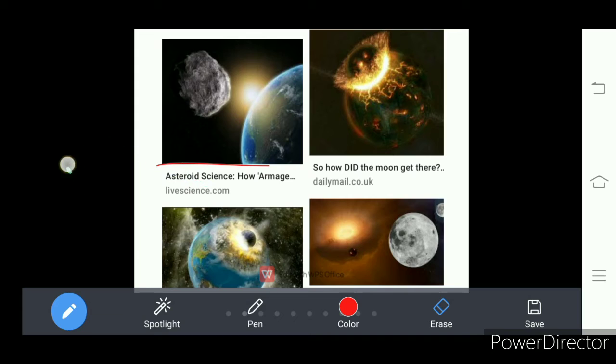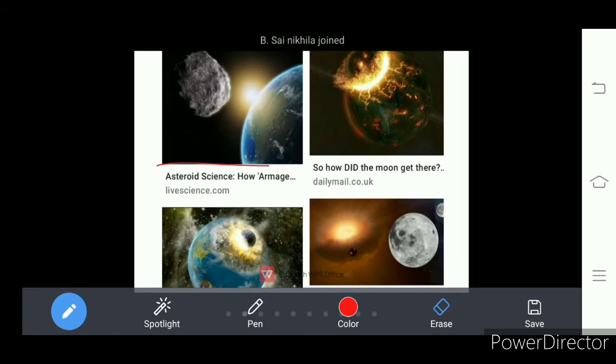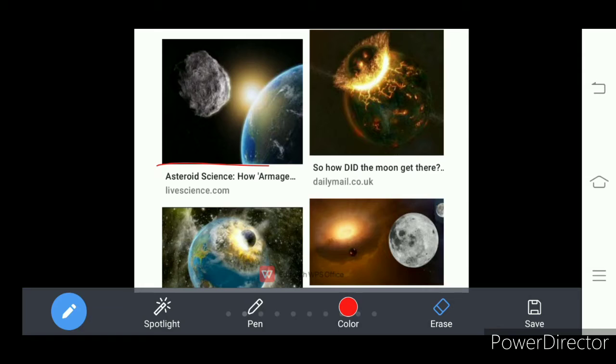And in this stage, it was bombarded by massive rocks. Understand? What is meant by bombarded?